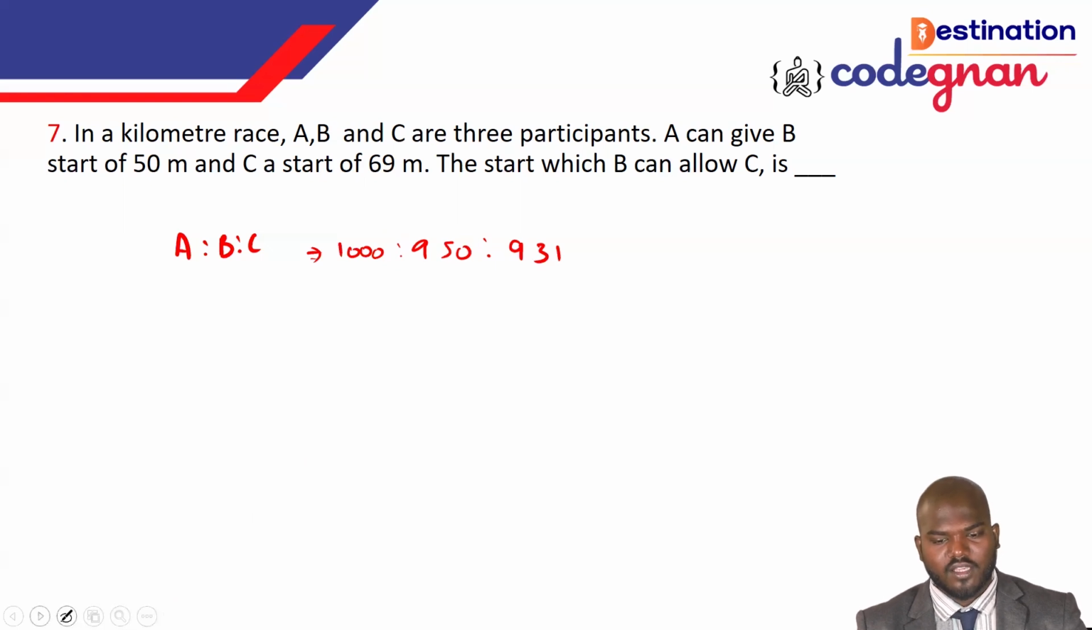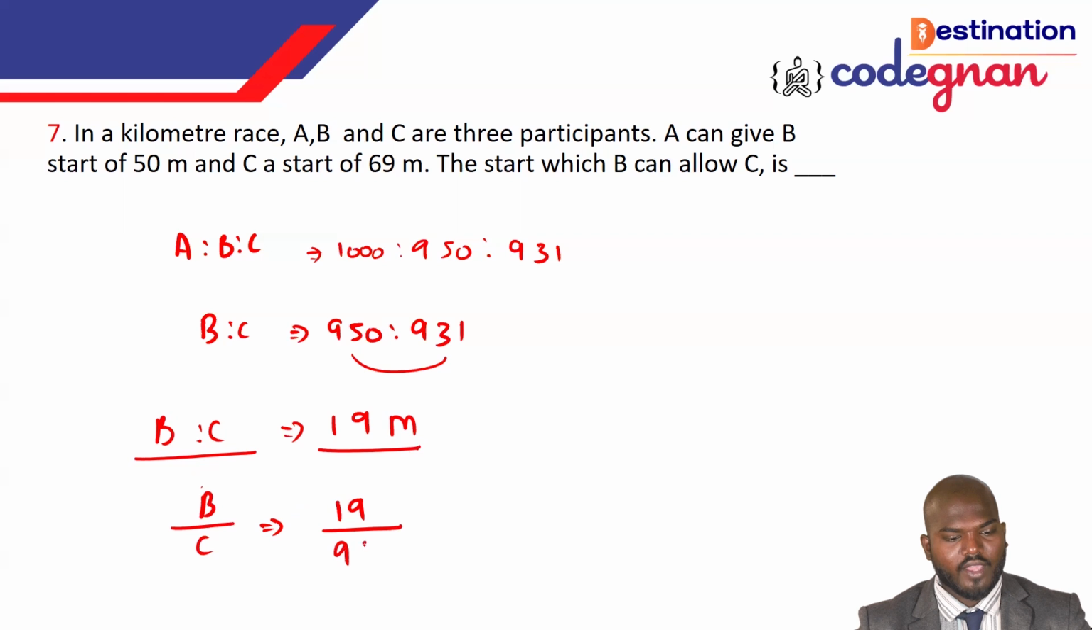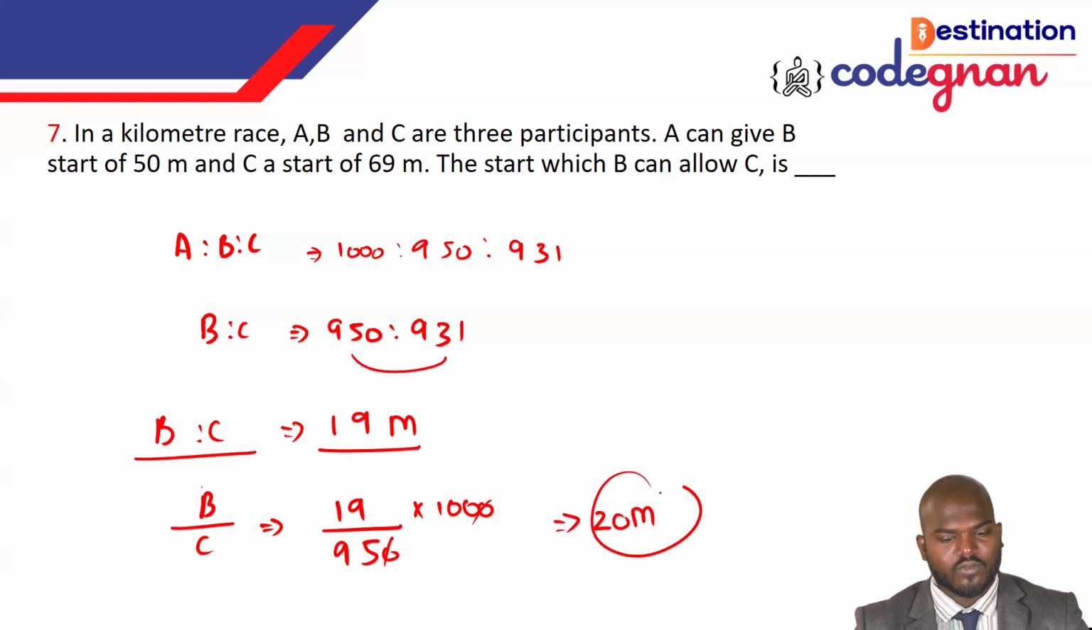But the point is that they are asking how B and C will relate here. So B and C means you can see that 950 is to 931. Taking the difference of this one, it will give you 19 meters. There is a B is to C, so B over C we can call as 19 over 950 times 1000 meters. If you calculate this one, guys, it will give you a value like 20 meters. That's what we can generate here. This 20 meters is the correct answer in this particular question.